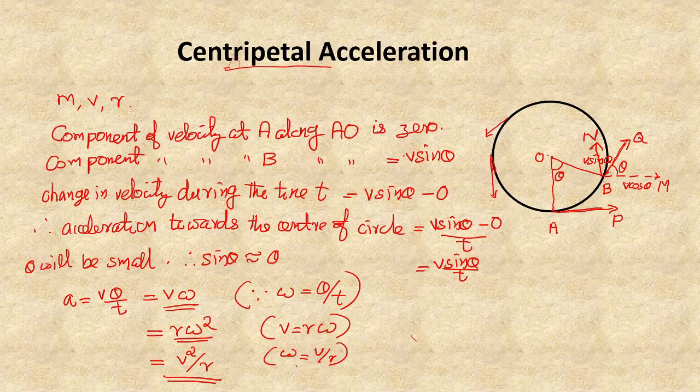So for the centripetal acceleration, we have three expressions: A is equal to v omega, A is equal to r omega square, and A is equal to v square by r. That is the expression for the centripetal acceleration.